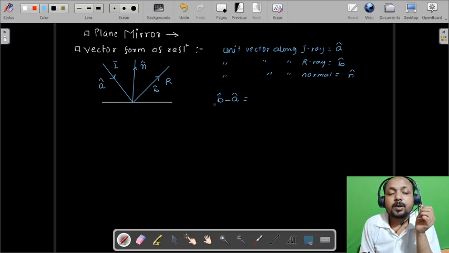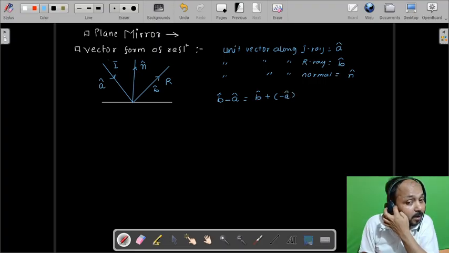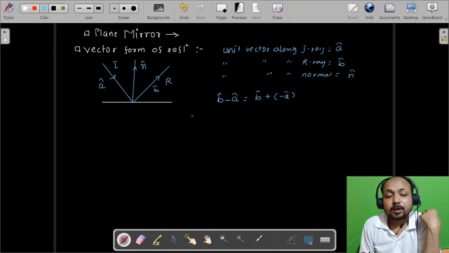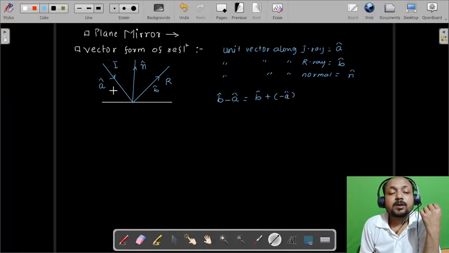So see, B cap minus A cap can also be written as B cap plus of minus A cap. Is it correct? Yes. Now what does A cap signify? Minus A cap signifies the reverse direction of A cap.